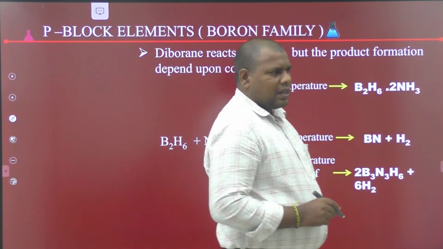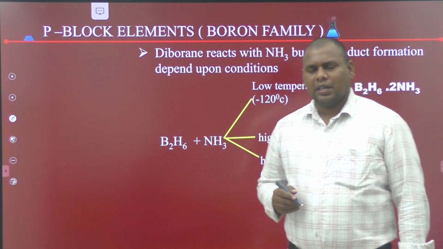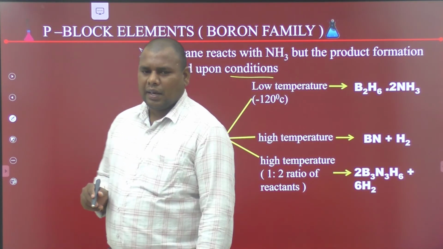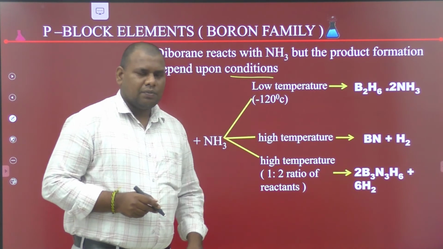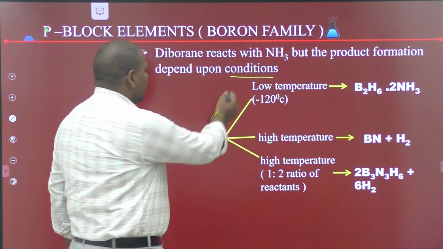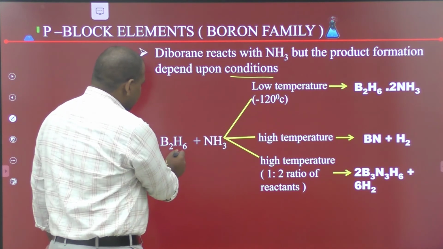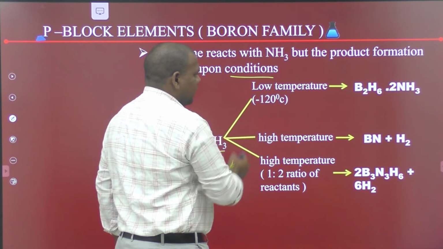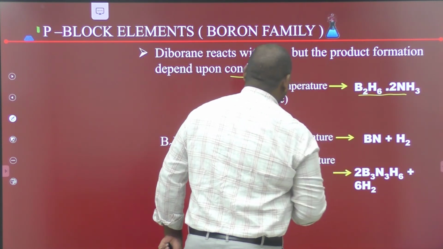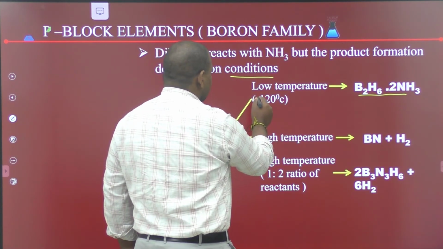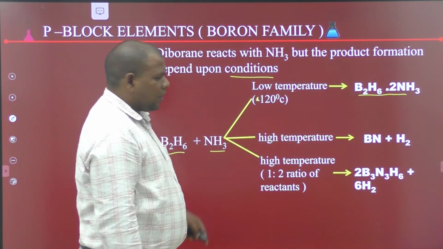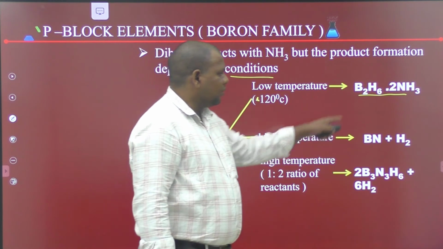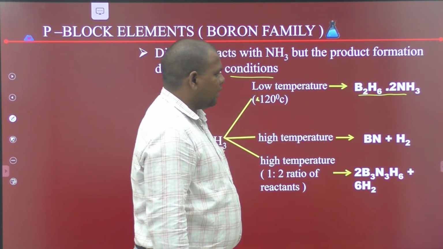Next, diborane reacts with ammonia to form different products, depending on conditions. Diborane reacts with ammonia at low temperature, around 120 degrees centigrade, to give diammoniate of diborane.